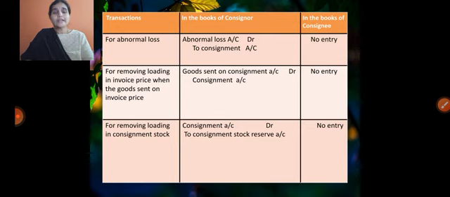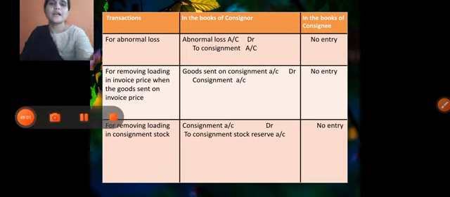The entry is consignment account debit to consignment stock reserve account. This is in the books of the consignor. We need to write down, if the consignor sends the goods to the consignee at invoice price instead of cost price, these two entries. There is no entry in the books of the consignee.